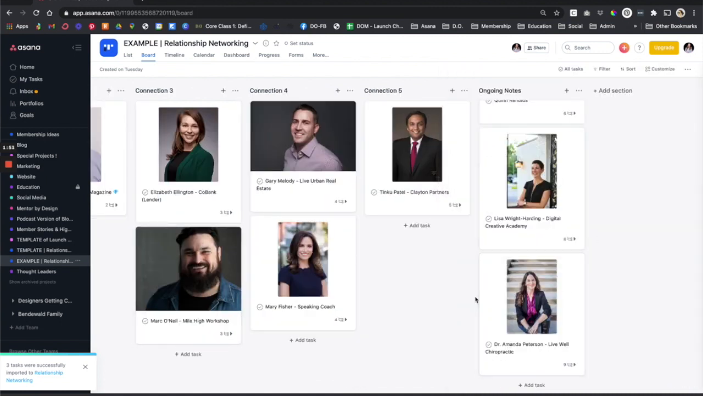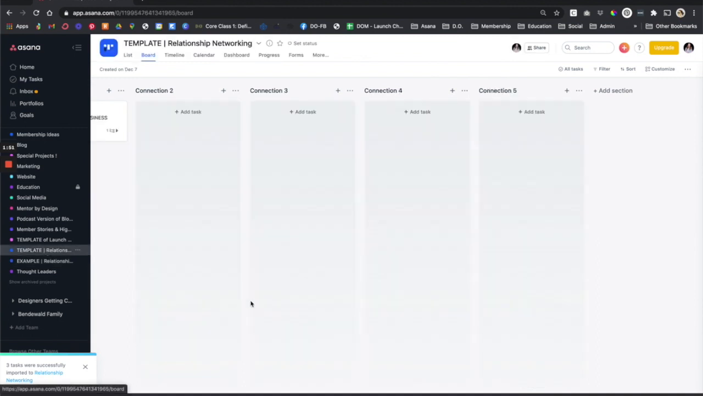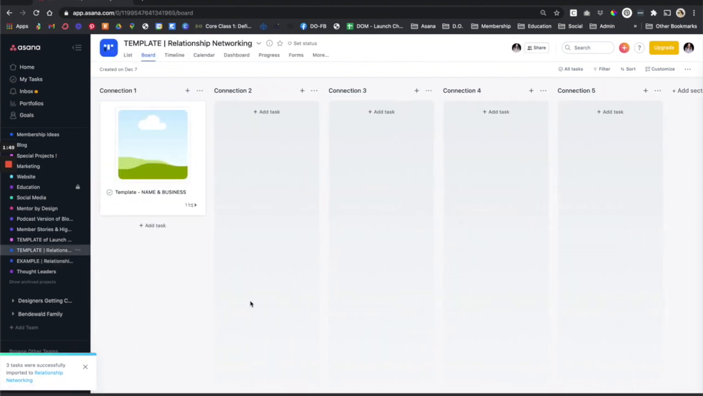Okay, so real quick, I have created a template for you to use, and this is what it'll look like when you first start. I'm going to show you how to upload this to Asana, but then you're going to have to make just a couple of quick tweaks. I'm going to show you how that works.